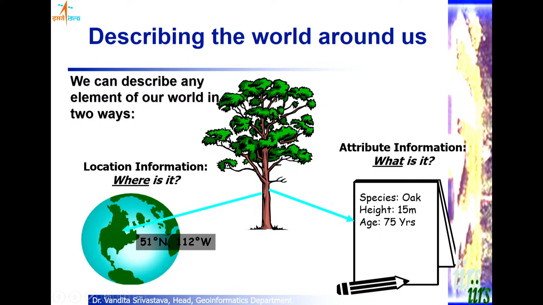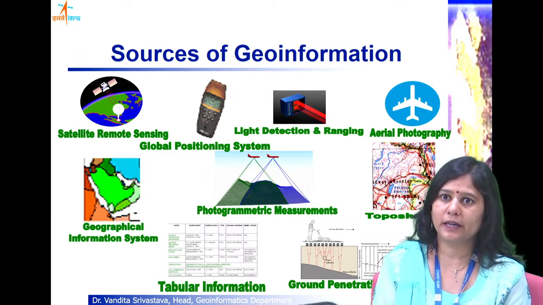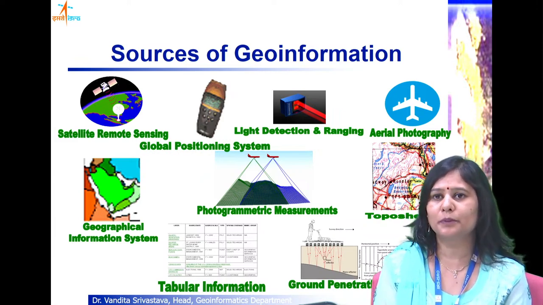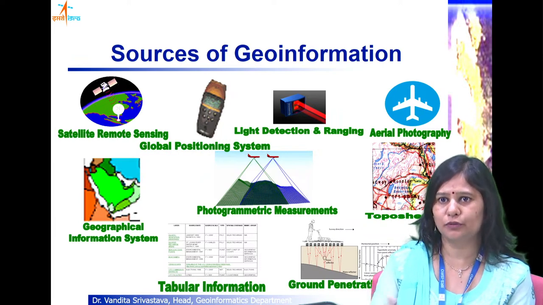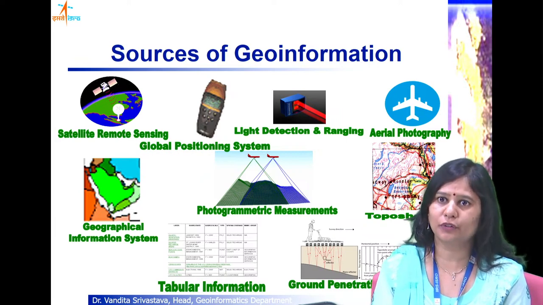So once we know that this is what geographic information is, we need to understand where it comes from. There are ample sources of geographical information. It can be coming from remote sensing, the satellite remote sensing, that is the remotely sensed images. They can be from aerial platform or terrestrial platform or space platform, but remotely sensed images have geographic information. For example, they talk about the land covers, the forest, the water, where is land. So all that information is geographic information.